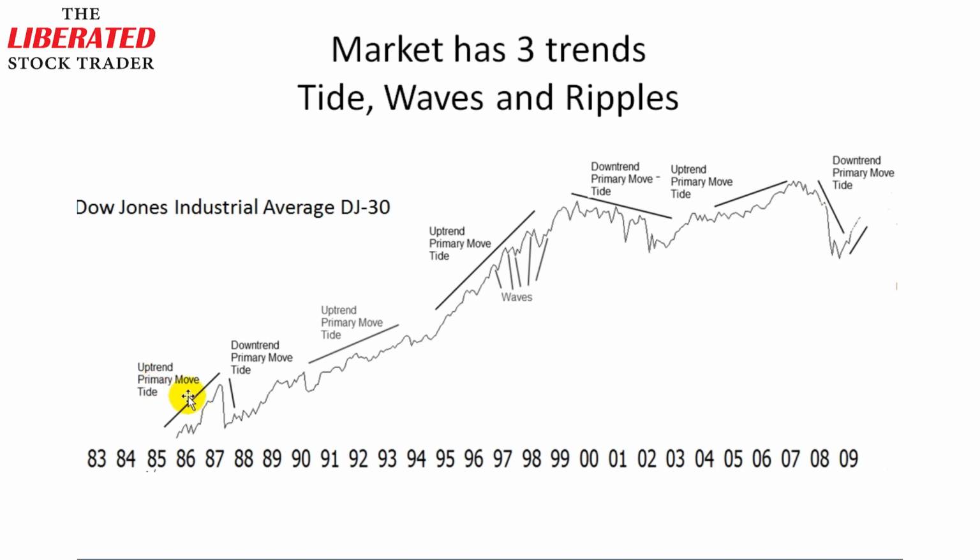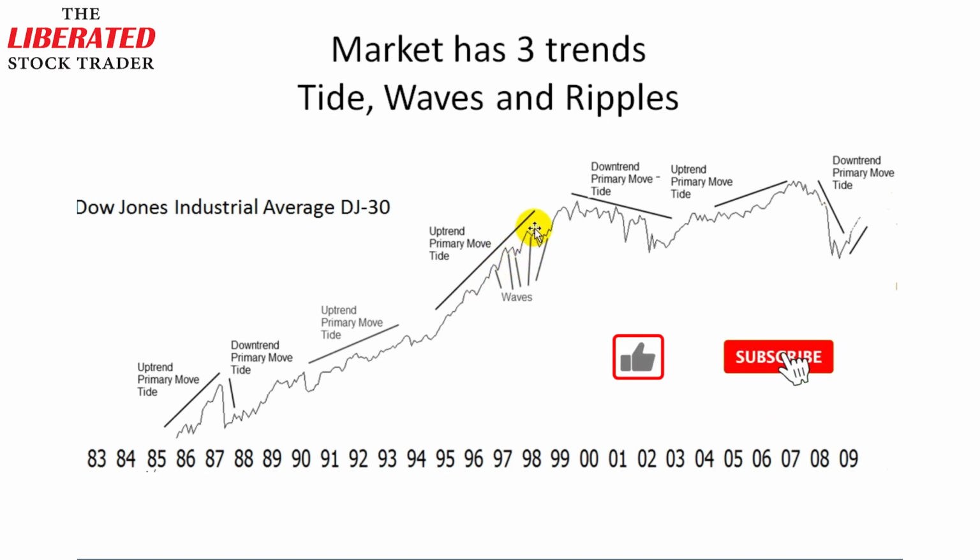And here, 1987, as we all know, the stock market crash back then was a primary move downwards and the tide was moving downwards. Here again, throughout the 90s and even an acceleration towards the end of the 90s, we saw a huge uptrend, a primary move according to Dow, which represents the tide. But to get more granular here, you can see I'm showing the waves. So you have the main tide moving upwards, but waves lapping backwards and forwards on the seashore.